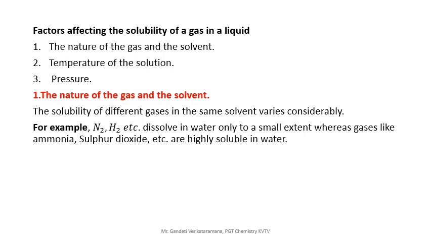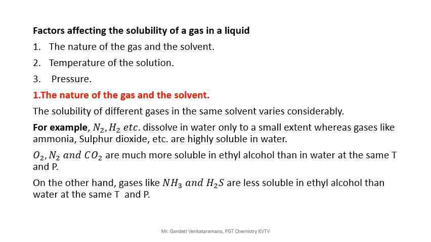For example, nitrogen, hydrogen, etc. dissolve in water only to a small extent, whereas gases like ammonia, sulfur dioxide, etc. are highly soluble in water. So this is the experimental data. Here the solubility varies from substance to substance. Nitrogen N2 and hydrogen H2 dissolve to a small extent, but ammonia is highly soluble in water.